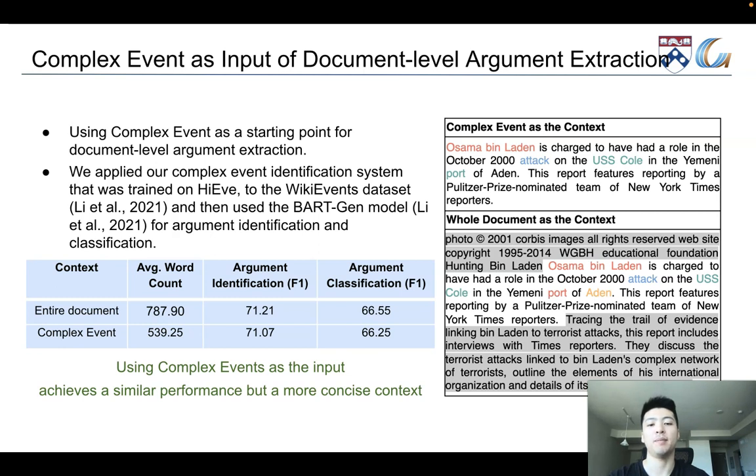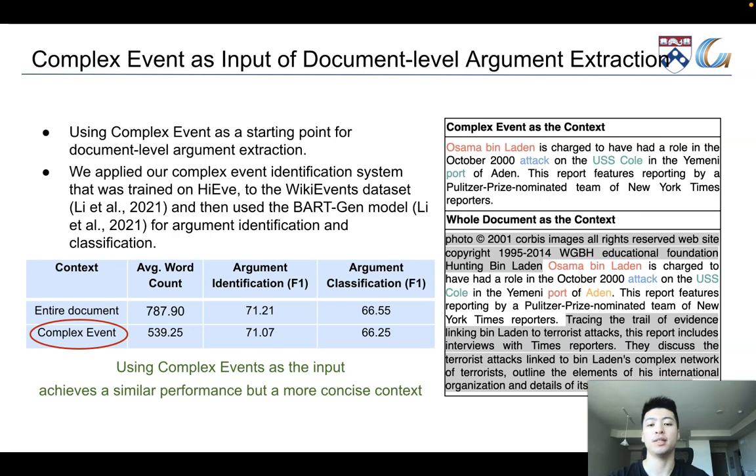So we applied our complex event identification system that was trained on Haoyu dataset to identify complex event in the wiki event dataset, and use synthesis of the complex event as input for argument identification and classification. We found that the input is much shorter as the average number of words dropped from 787.9 to 539.25, but the performance is very close.